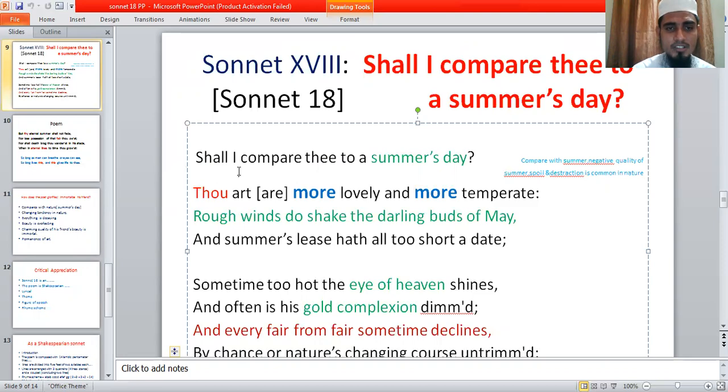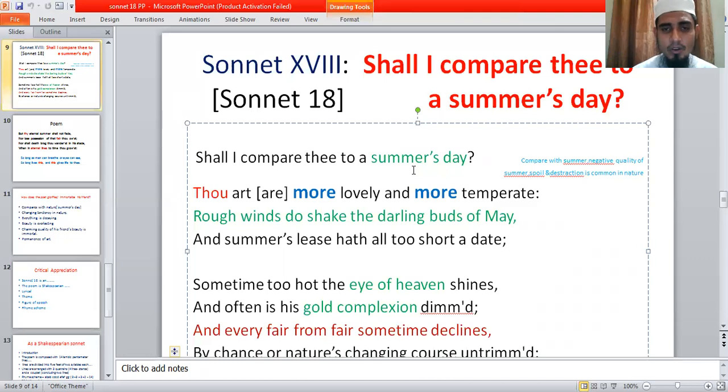The poet raised a question, shall I compare thee to a summer's day? Why did the poet use the image of summer's day? This is the image, in the lines designed with this color. There is imagery. You know that England is a cold country.